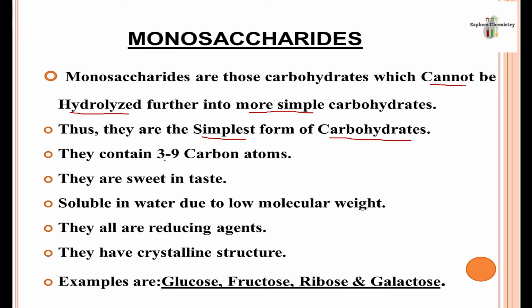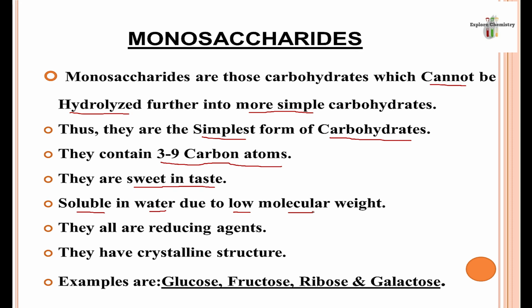They contain 3 to 9 carbon atoms. So the carbohydrate chain starts from 3 carbon atoms, and they are all sweet in taste. Therefore, they are very useful in food items. They are soluble in water. Although they do not hydrolyze, they become soluble in water because the molecular mass is very low.